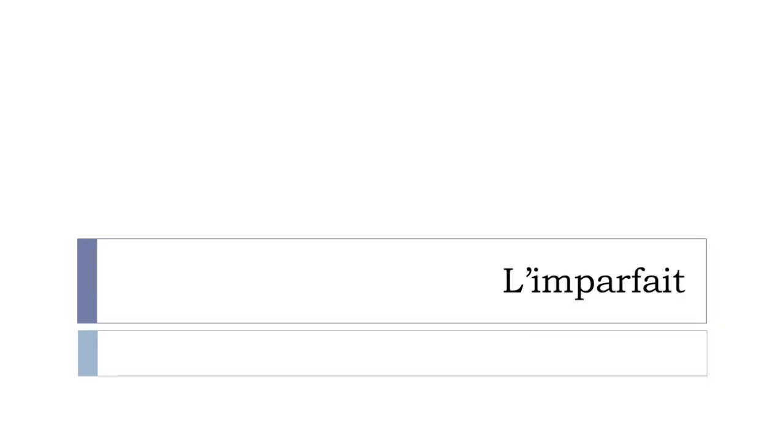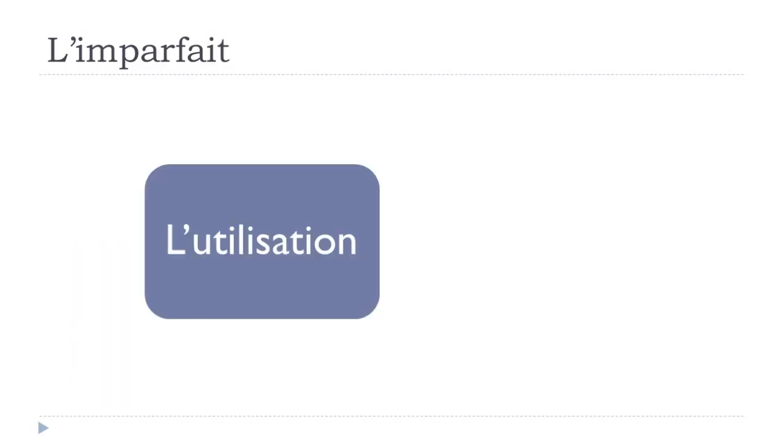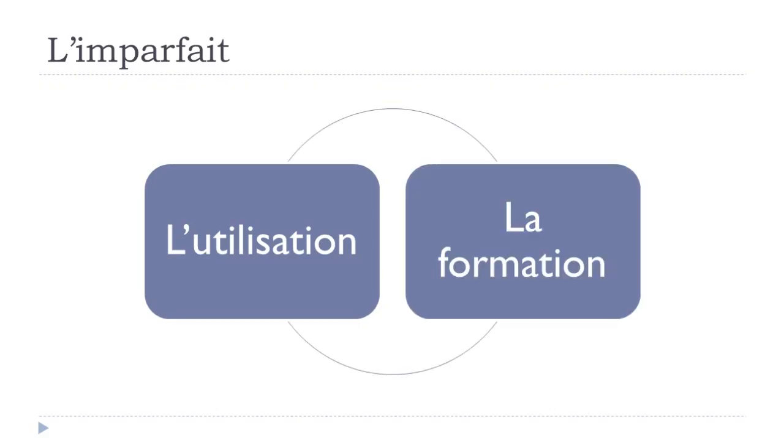l'imparfait. So we saw previously le passé composé, this past tense that we use quite often. And this is the second one, l'imparfait. In this video, we'll see together the first part, l'utilisation, so when do we use l'imparfait? And then the second part will be la formation, so how do we build, how do we construct this imparfait form? But let's focus now on l'utilisation.